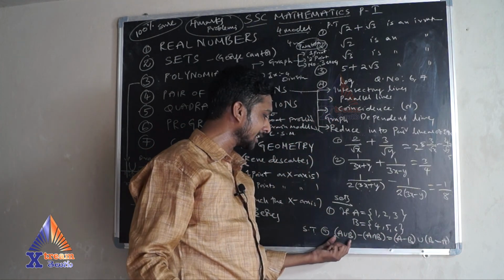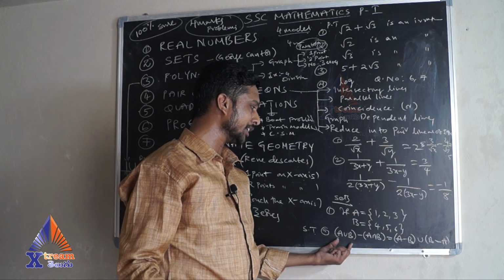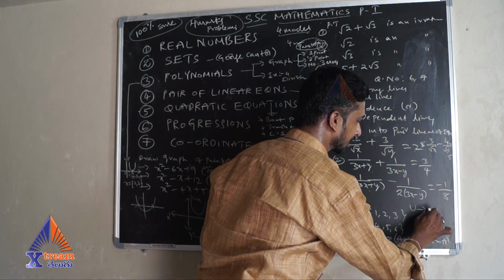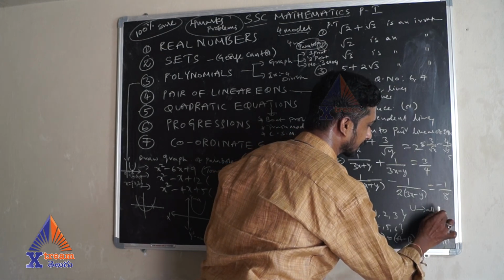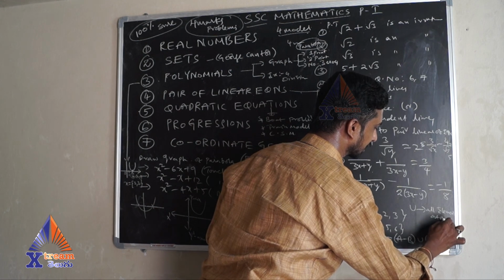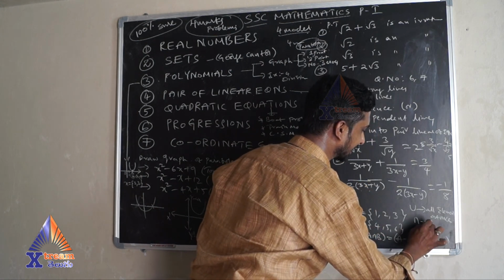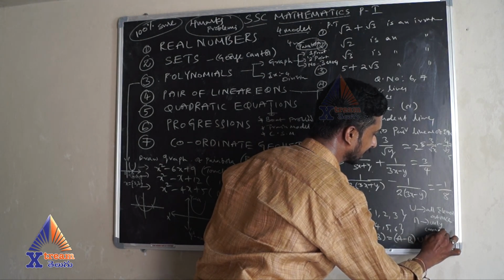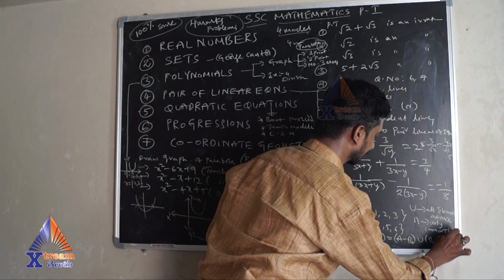So you have to consider the LHS, A union B. You know union means all elements at once. The other one is intersection, which means only common elements.